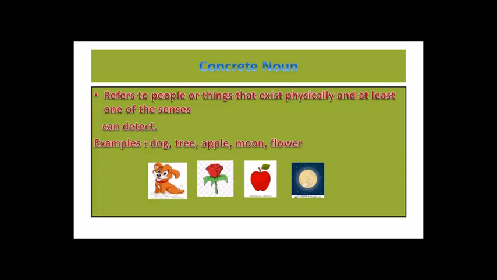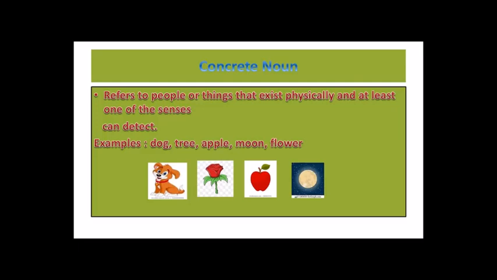For example, dog. We can see the dog, we can see and touch the dog. Tree, we can see and we can touch. Apple, we can see, we can touch, we can taste. Moon, we can see the moon in the sky. It exists physically.